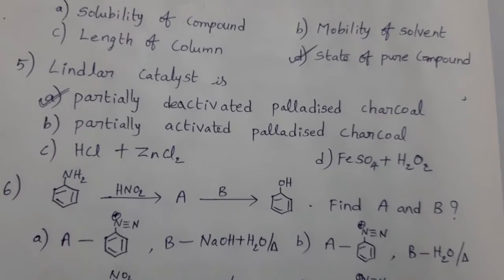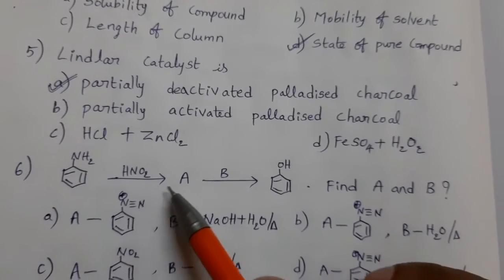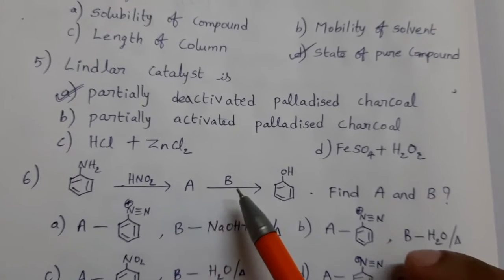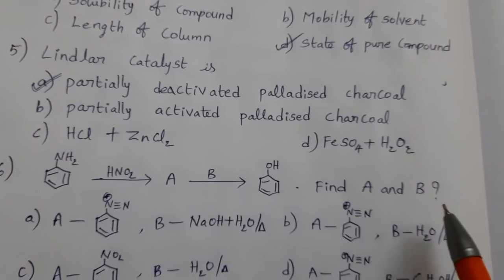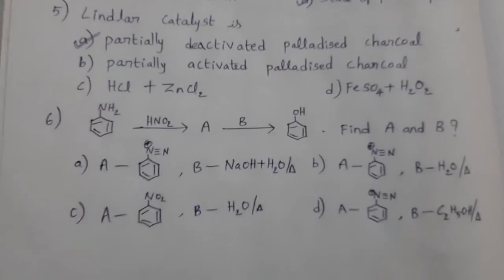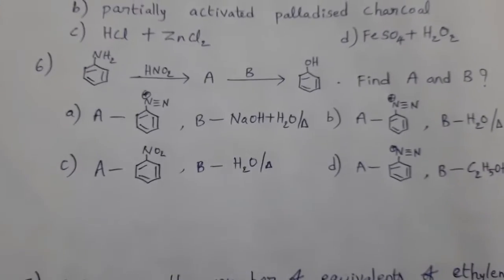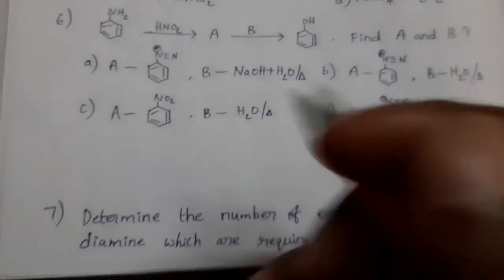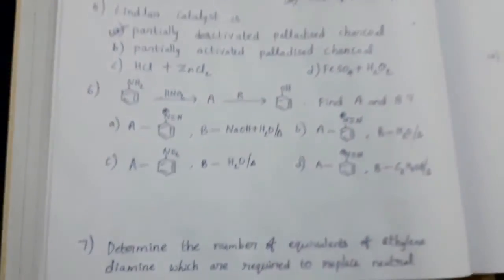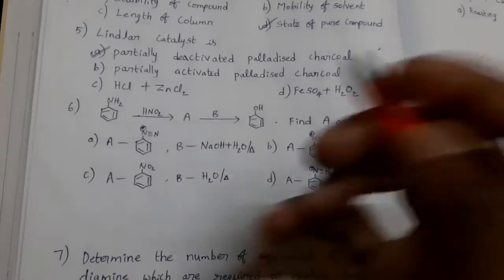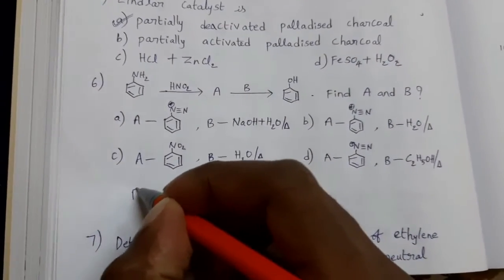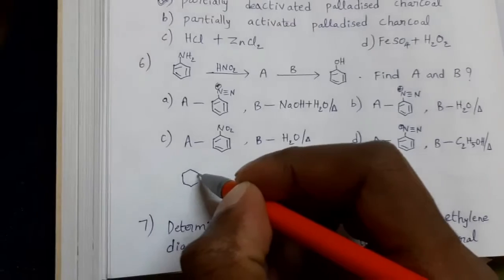Next, aniline is treated with HNO2, gives compound A. Treated with compound B, we can get phenol. Find A and B. It is a simple reaction. See the equation for this. Aniline means C6H5NH2. So this is aniline.